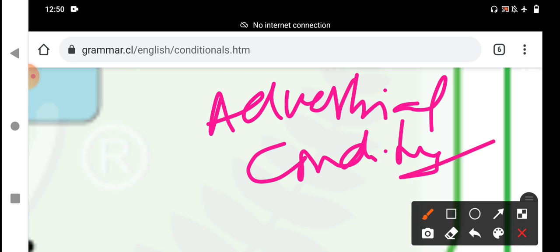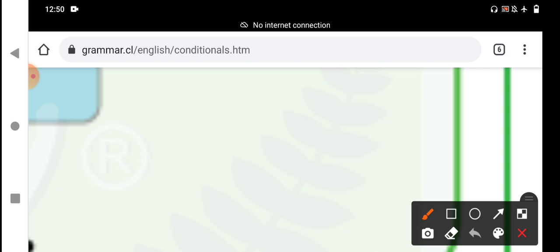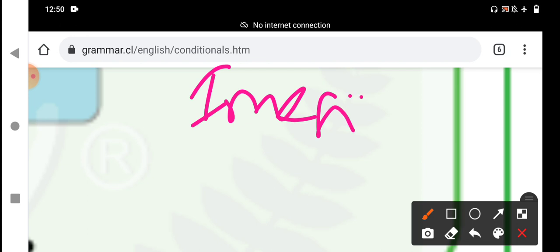The reason and effect, the reason and the result. What is the reason? Based on the reason, the result depends. But in the second condition, it is an unreal condition, unlikely condition, improbable condition, an imaginary, imagined condition.